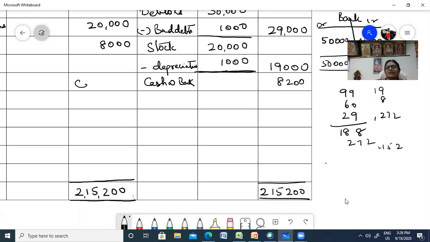Okay, now this problem is very simple. In the next problem, we'll be having goodwill. We'll be having how to adjust the data. Okay, then some more adjustments and reserves we'll be having in the next problem. Okay, I hope you understood this problem, children. If you have any doubt, you can always ask me.